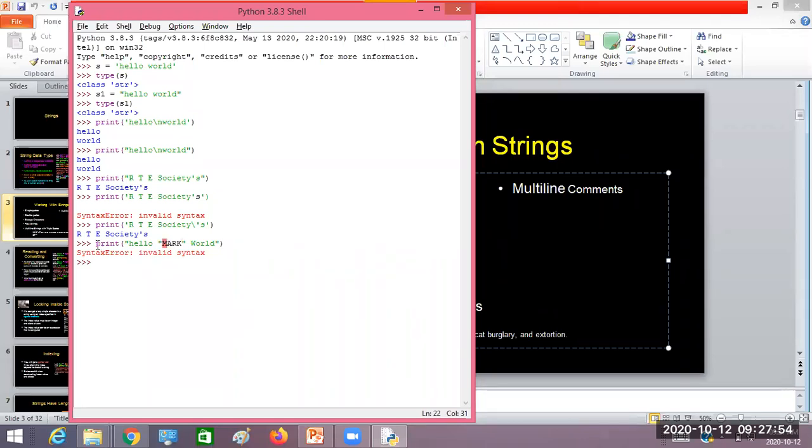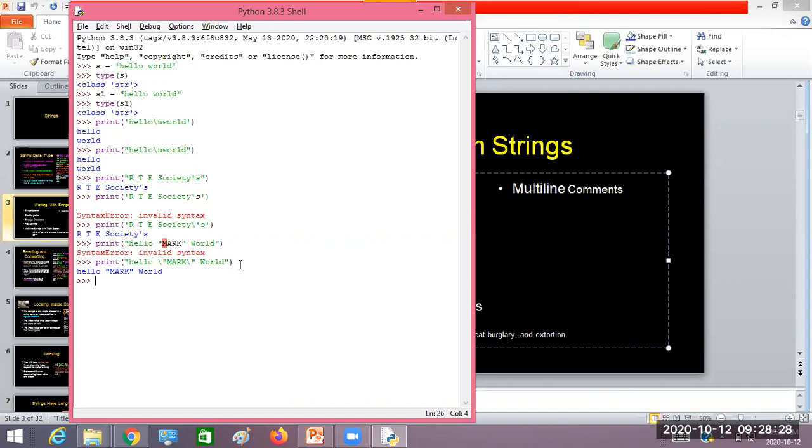But if I want to correct this, if you want to enclose that mark in a pair of double quotes, then escape these two double quotes. Now it is going to treat the entire hello mark word as one string. Now when I execute this, I'll get the output. So if a single quote is to be displayed as a character inside a pair of single quotes, it is not allowed directly. It has to be escaped with a backslash character.